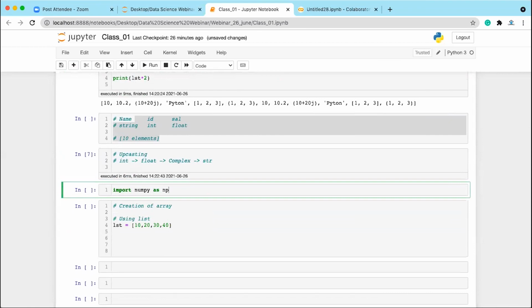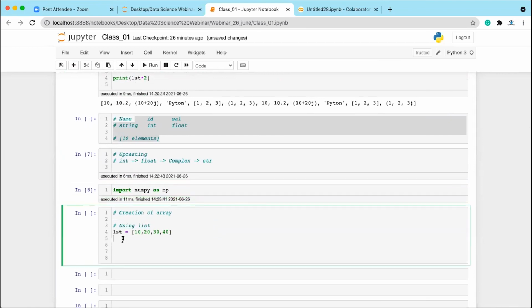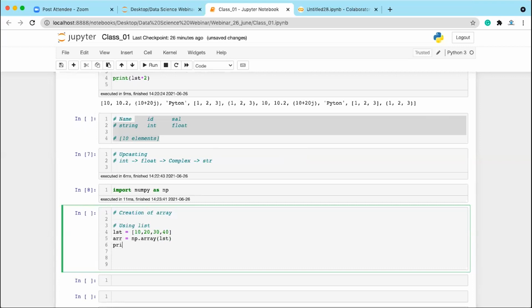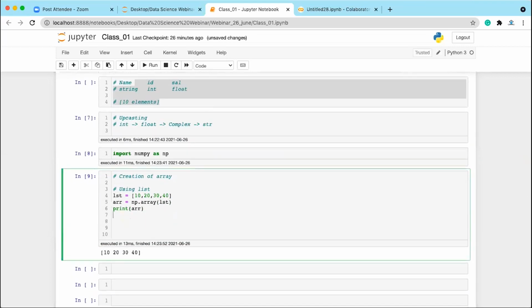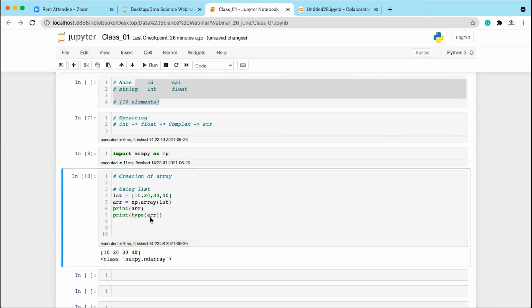Import NumPy as np. Next, we are going to create an array. So we'll be writing array is equal to np.array, and here we'll be passing the list, LST. Now, if you print array, this is going to show that it is an array type. If you want to check the type of this, you have the type function. This gives you that it is a numpy.ndarray.